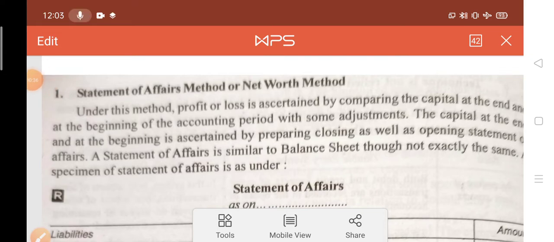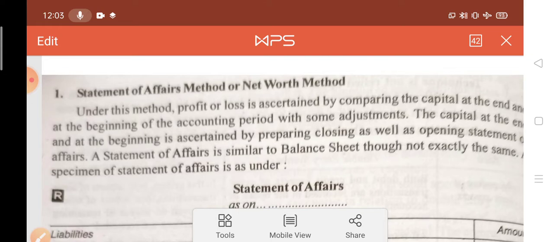Under this method, profit or loss is ascertained by comparing the capital at the end and at the beginning of the accounting period with some adjustment. The capital at the end and at the beginning is ascertained by preparing closing as well as opening statement of affairs. Okay, a statement of affairs is similar to balance sheet, though not exactly the same.